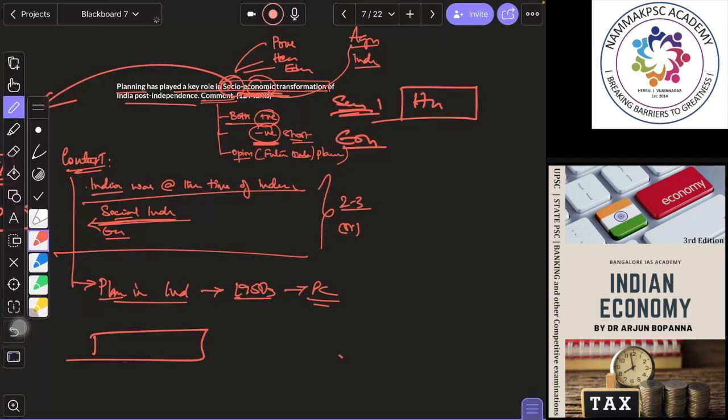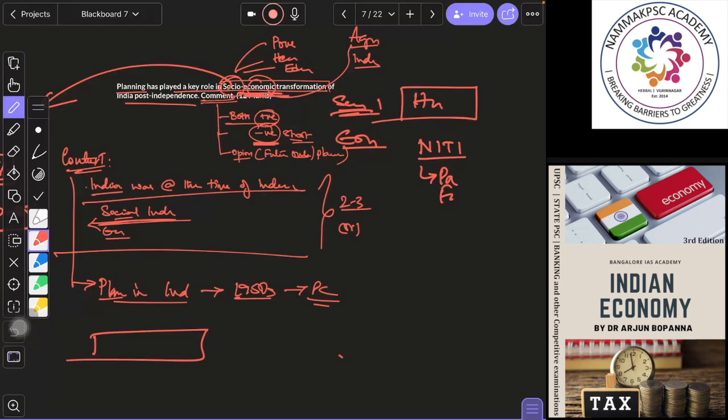And then finally you will write your opinion with respect to how this has now been replaced with the Niti Aayog, and how planning is now participatory and federal in nature, and we are trying to achieve doubling of farm income, and we are trying to make India the export capital of the world, and things like that you can write. Okay, take some points from recent current events. What about the Strategy for New India, which Niti Aayog set for 75? Write those points from there and what we are planning to achieve.